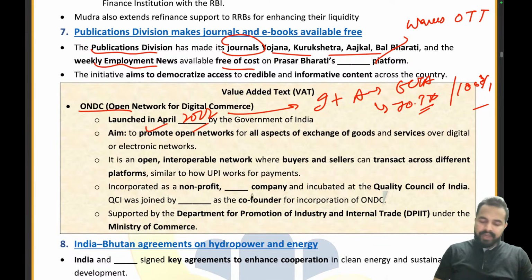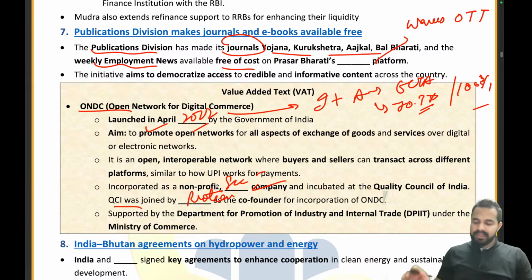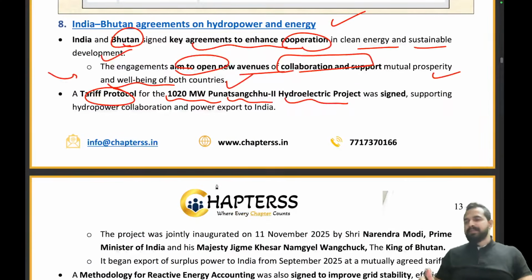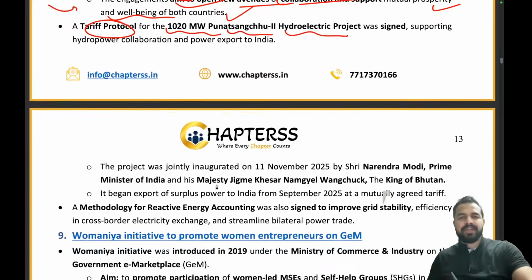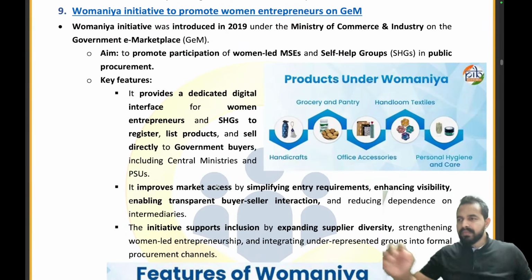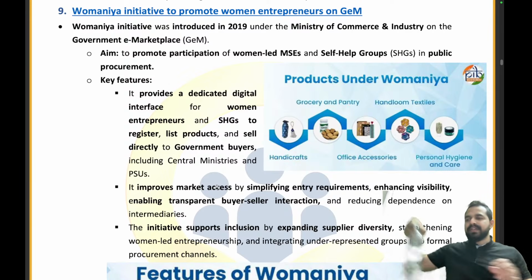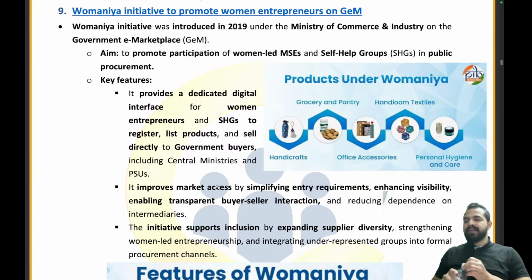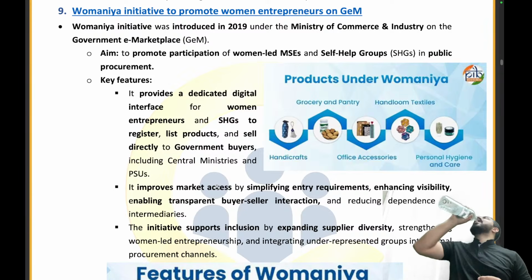Moving ahead, coming back to ONDC, it is incorporated as a non-profit Section 8 company. Absolutely right. QCI was joined by which organization? Protean. Protean is the right answer. Clear to everyone? Everybody, please tell me in the chat box. Are you guys able to understand all these articles from the examination point of view? We are already done with the 8 articles. Are you guys clear with this information? Waiting for your responses.